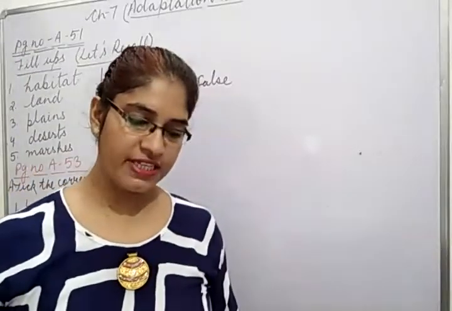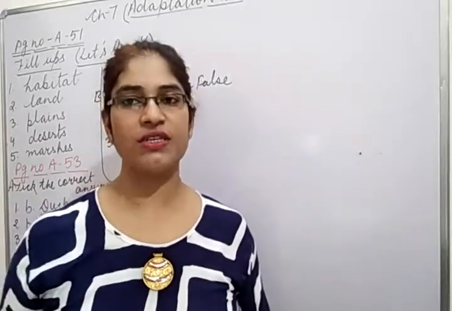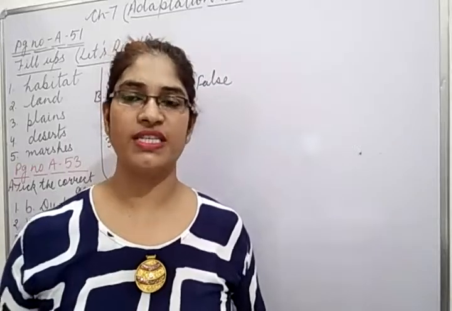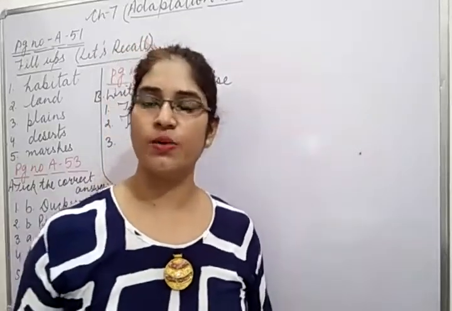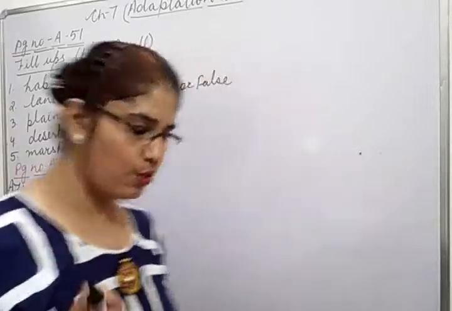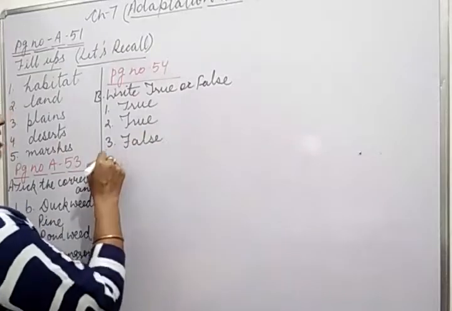Duckweed and lotus are fixed plants. So children see, duckweed and lotus. In that, lotus is a fixed plant, but they are giving two examples, duckweed and lotus together. So duckweed is not a fixed plant. Duckweed is a floating plant. So you will write here false. This is not true. This is a false statement.